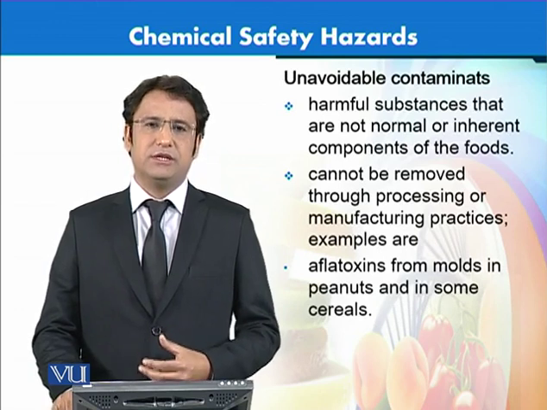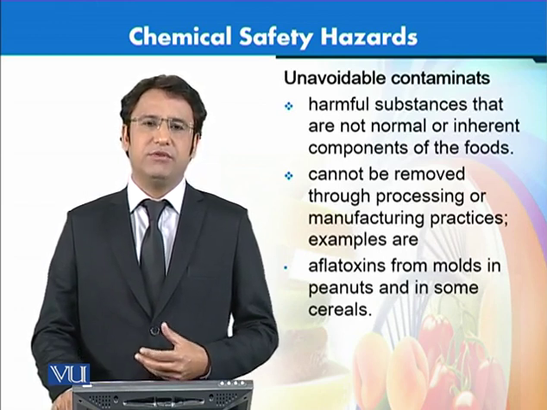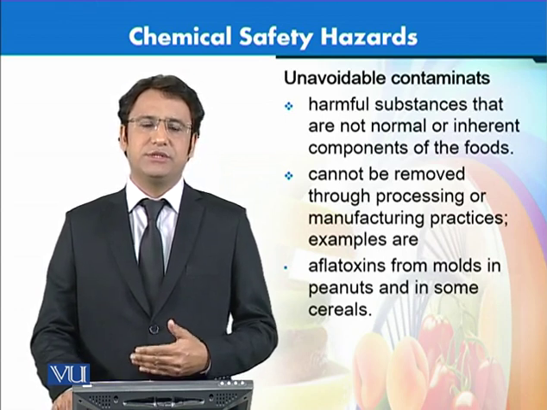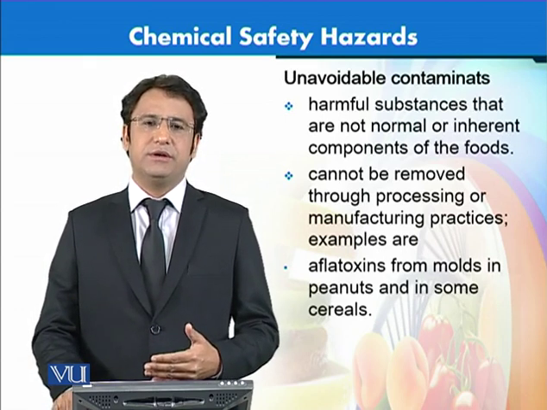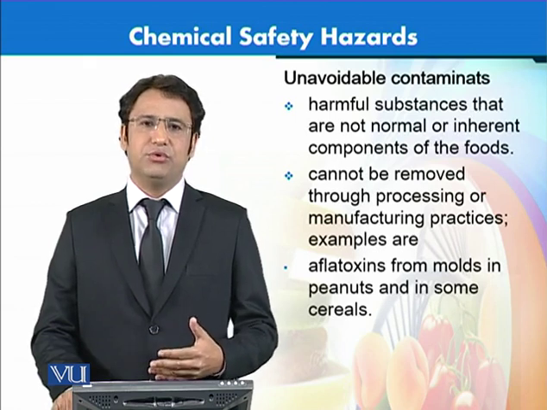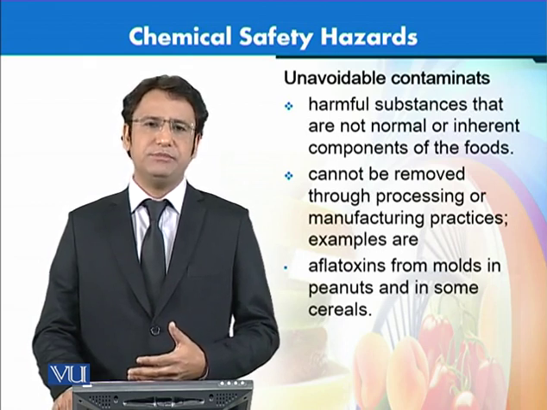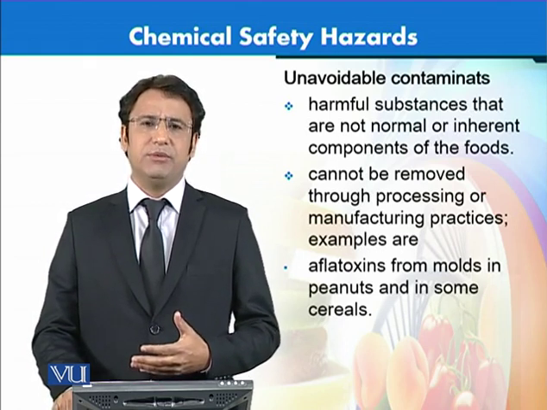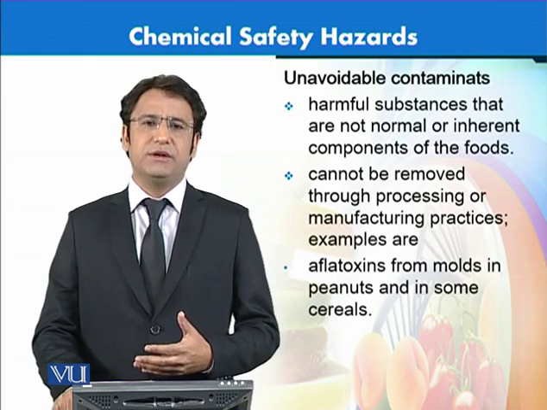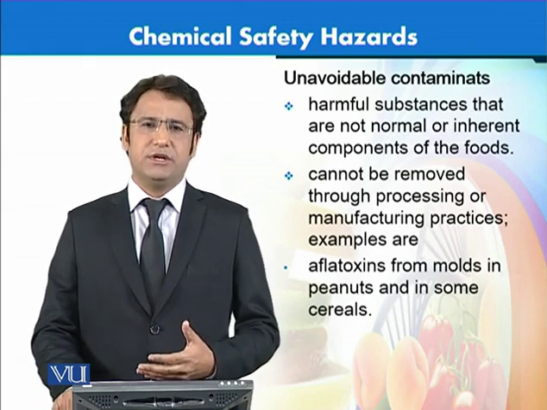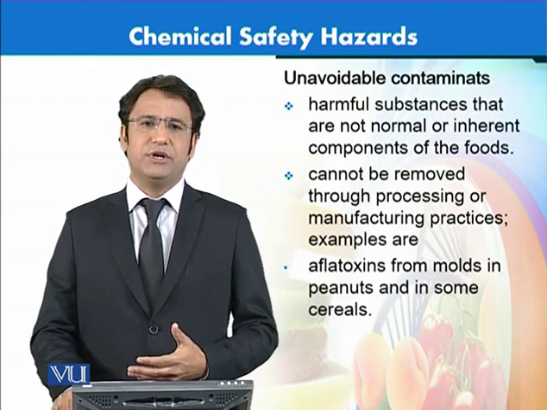Then there is another class of chemical hazards called unavoidable contaminants. Although these contaminants get entry into the food during the processing life cycle or during the growth in the field conditions, again it is not very easy to remove them, and they are considered to be unavoidable. For example, in most of our field crops, we can see the problems of aflatoxins.